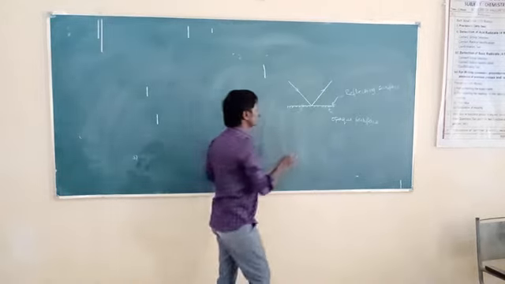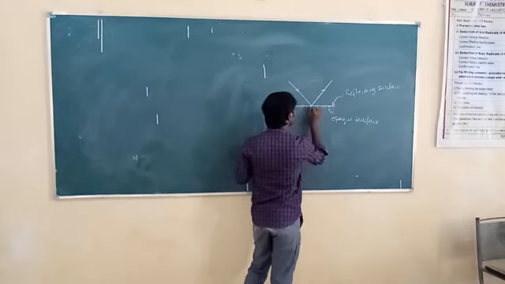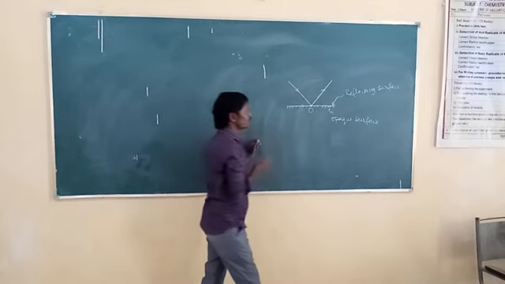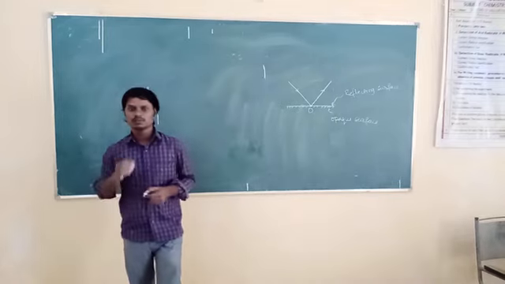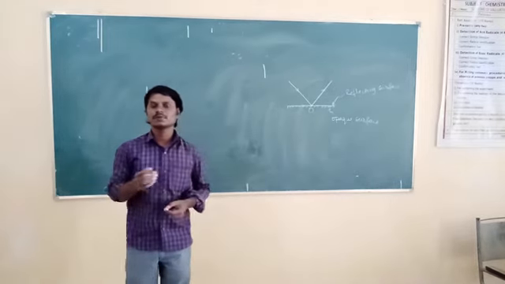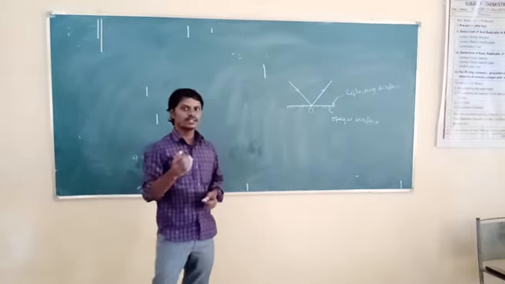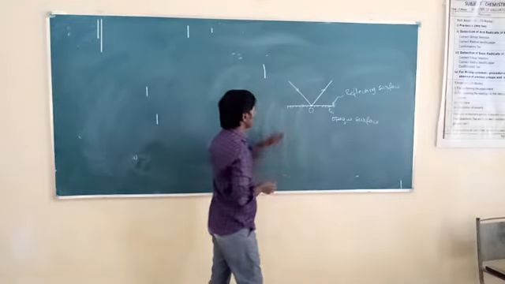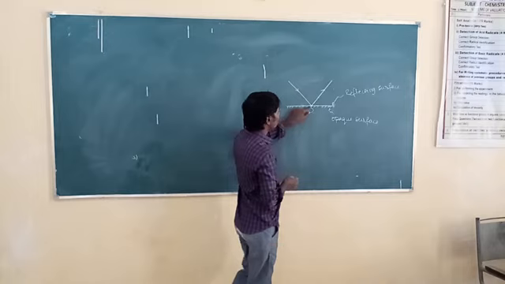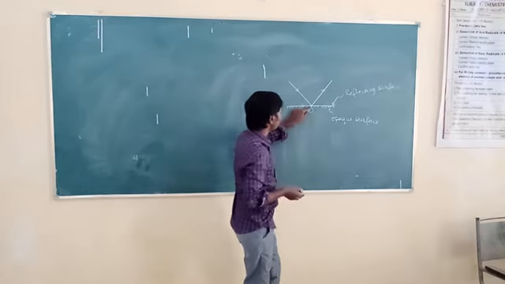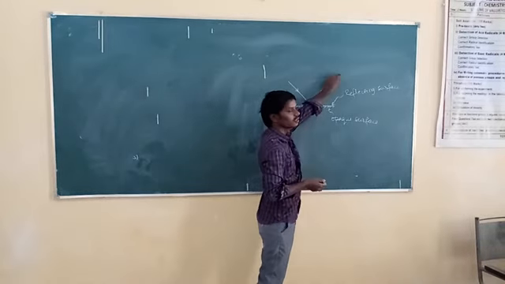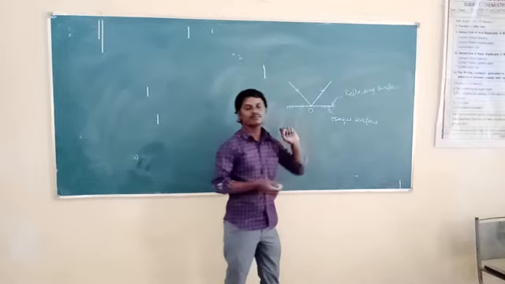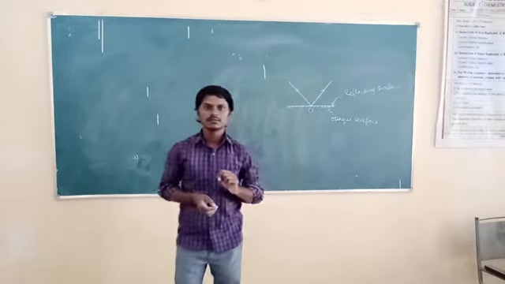This is called the point of incidence. What is O here? O is nothing but the point of incidence. What is the point of incidence? It is the point at which the light is incident. At that point only, the light turns back into the first medium. So this phenomenon of light is called reflection of light.